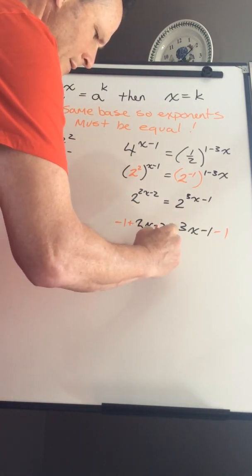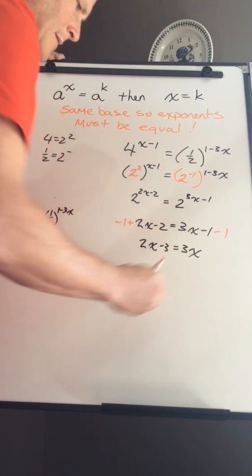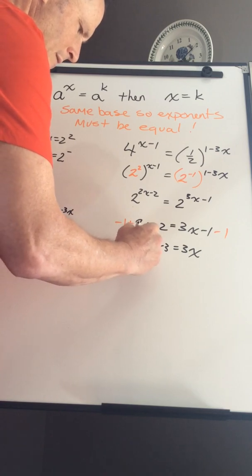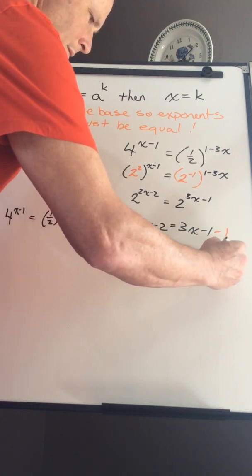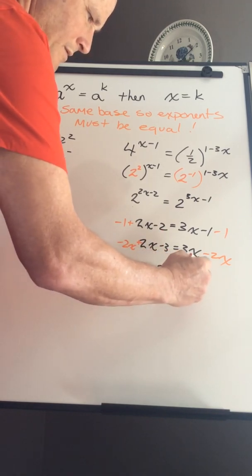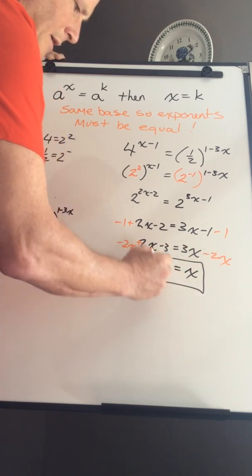So I have 2x minus 3 equals 3x. We're going to subtract 2x from both sides. Negative 3 equals x. Well, there, we're done. x equals negative 3.